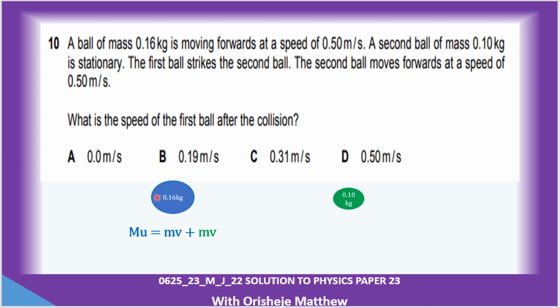The blue ball, the initial speed, since this green ball was not moving at the beginning, that's why I have only m1u1 here. And then the final speed of the blue ball is v1. Then the final speed of the green ball is v2. So substituting, you have this, okay?